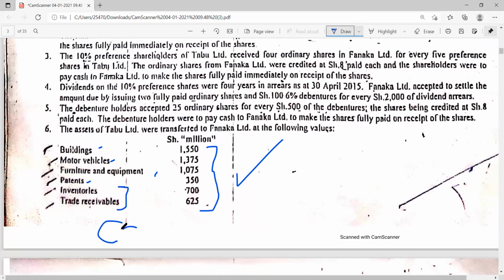Then under current assets, there is the cash they were generating through the issue of shares. So let us record those assets the way they are: a building, motor vehicle, furniture, patents. Record them as non-current assets under your balance sheet.